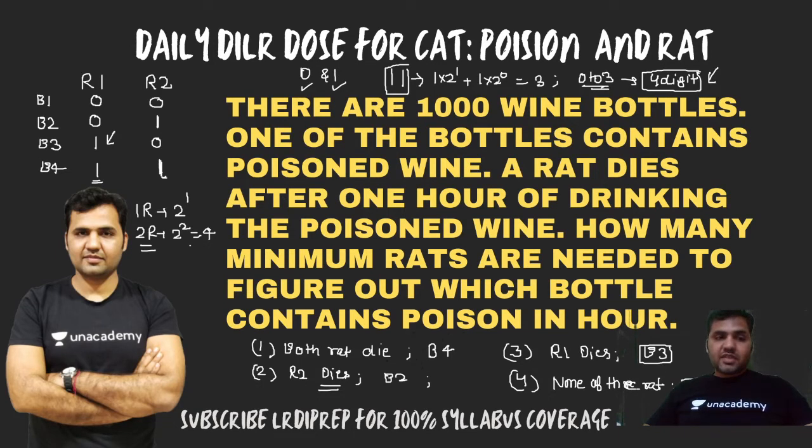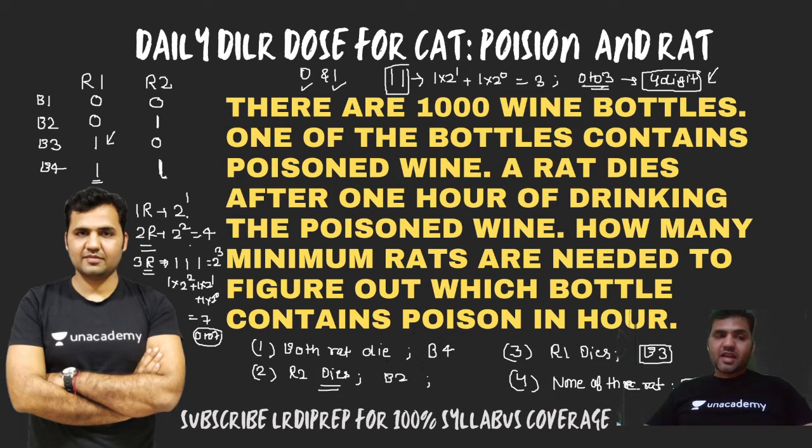So if I have 3 rats, the maximum possible number that I can make with 3 rats would be 1, 1 and 1. In decimal system, this number is 1 into 2 power 2 plus 1 into 2 power 1 plus 1 into 2 power 0, which is equal to 7. From 0 to 7, you see that a total of 8 digits are there. So with 3 rats, I will be able to tell out of 8 bottles, 2 power 3.